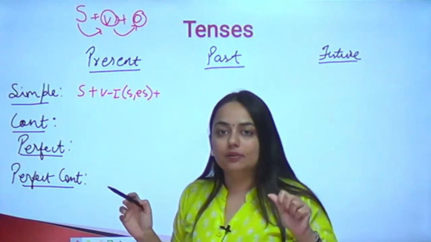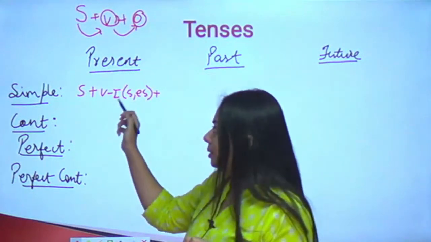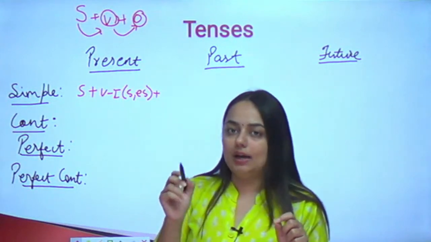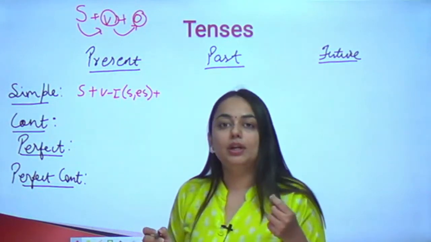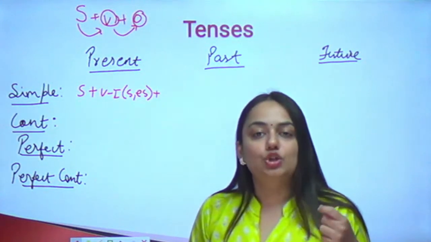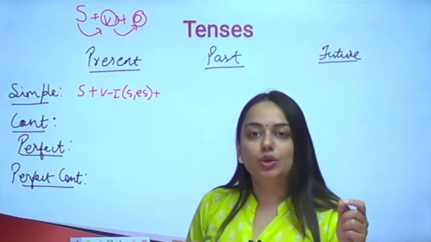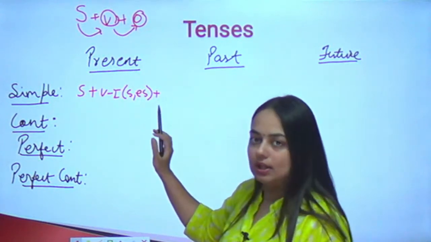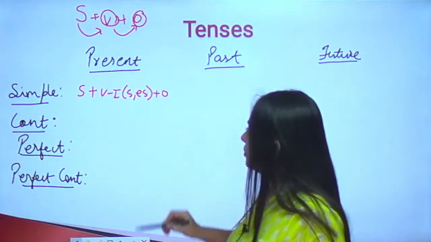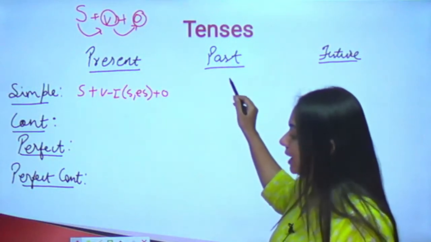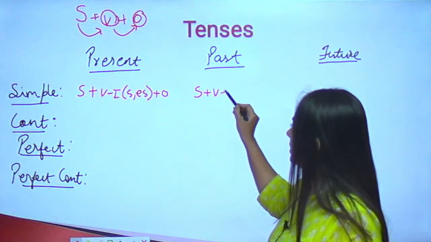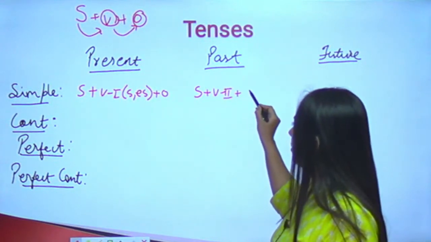He, she, it. When you are using a verb in simple present tense with he, she and it, after the verb you can add s or es. For example, he runs, she swims, she writes a letter. So he, she, it are the only three pronouns with which you will use s or es. And the object, in the simple past tense, the rule will be subject plus verb's second form plus object.